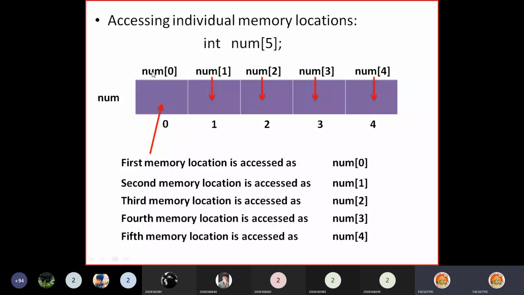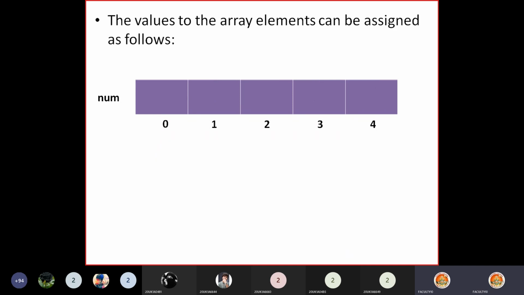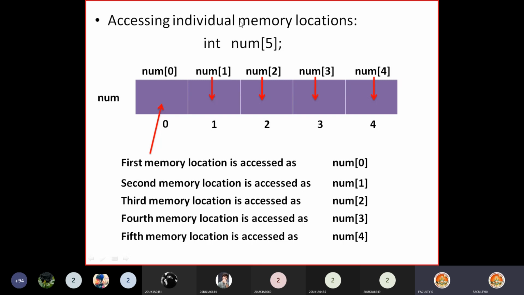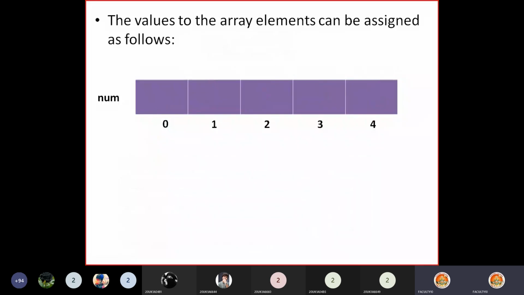Using this array indexing method, we can access individual elements of the array. Clear? This is very important: how individual elements of an array are accessed. They are accessed using the array index notation. Now when we declare an array int num[5], memory is allocated for 5 elements, and initially garbage values are present in these memory locations. Now we need to store the actual values into these memory locations.